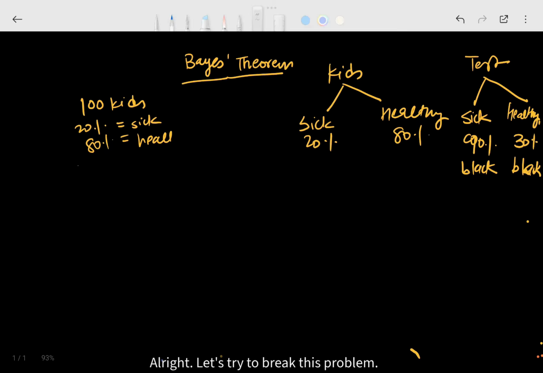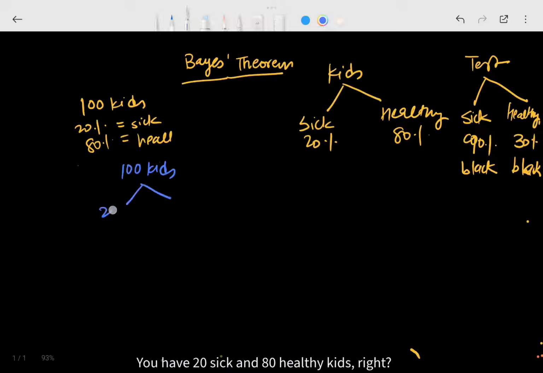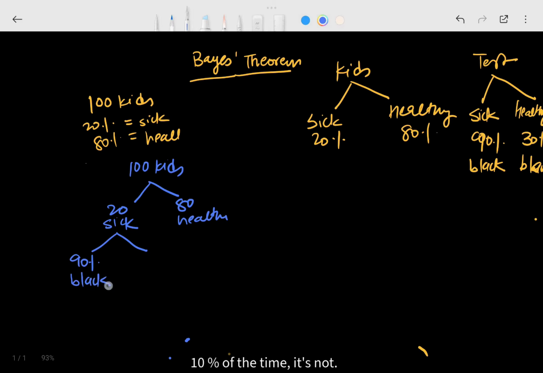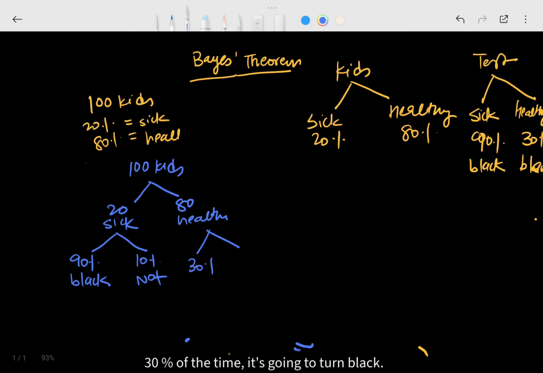Alright, let's break this problem down. You have 100 kids, right? 20 are sick and 80 are healthy. When you do this test on sick students, 90% of the time it is going to turn black, 10% of the time it's not. On the 80 healthy students, 30% of the time it's going to turn black, but 70% of the time it is not.